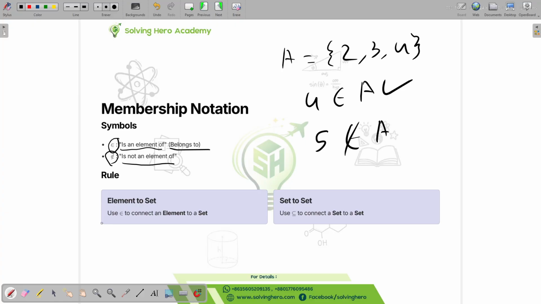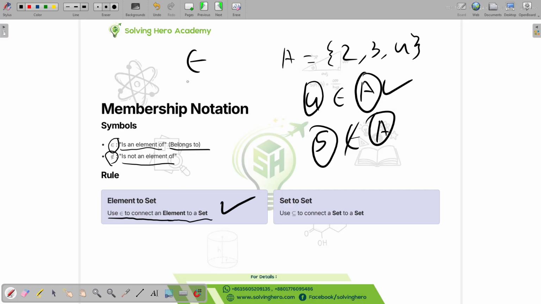We use this symbol to connect an element to a set. These are elements, and these are sets, right? So when we are connecting elements to a set, we use belongs to. Got it? Use this other symbol when we are connecting a set to a set. So let's say we have 2, 4, 5.